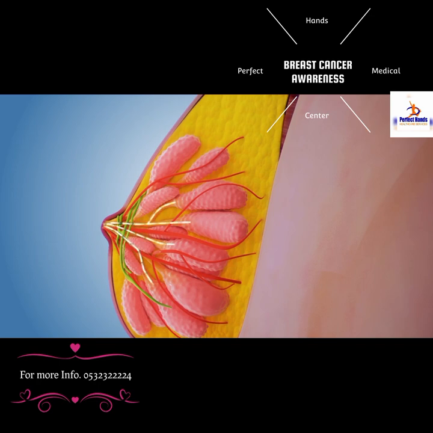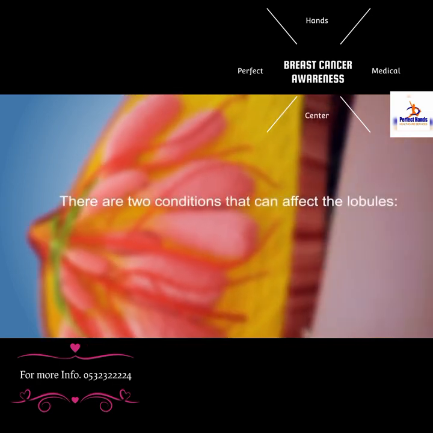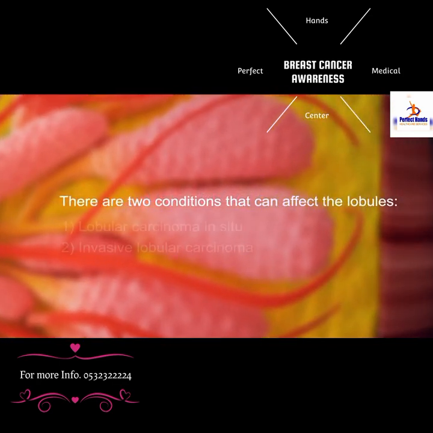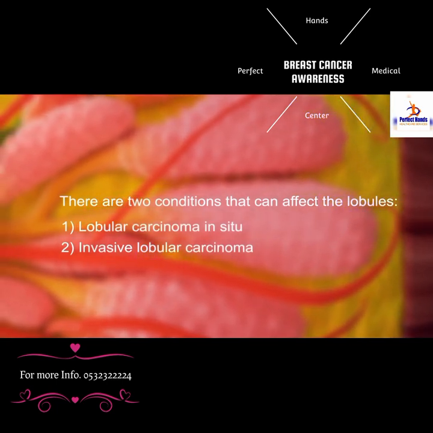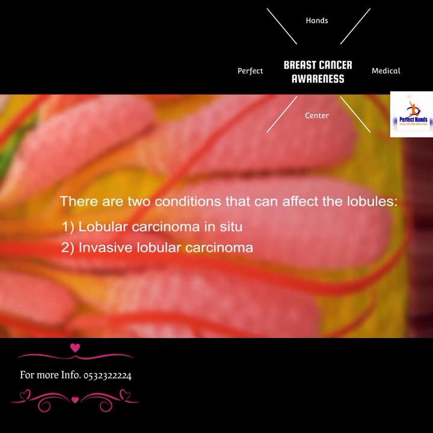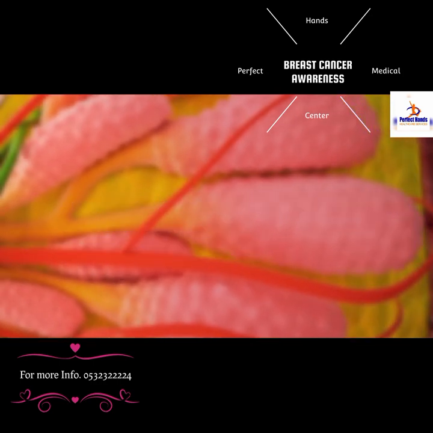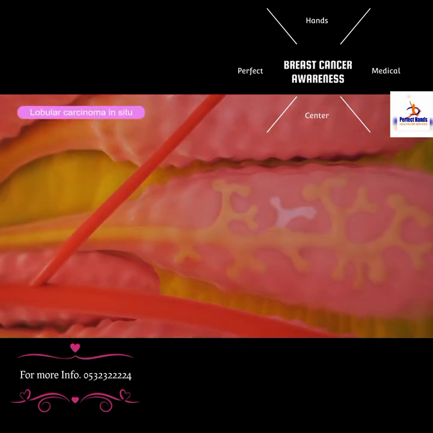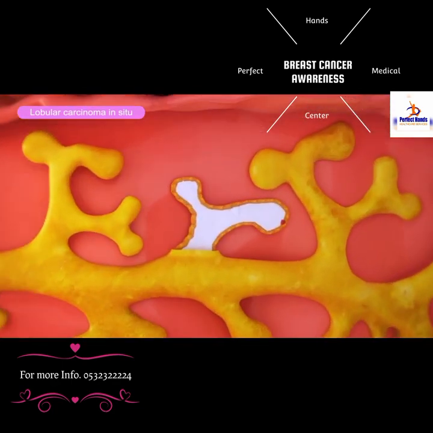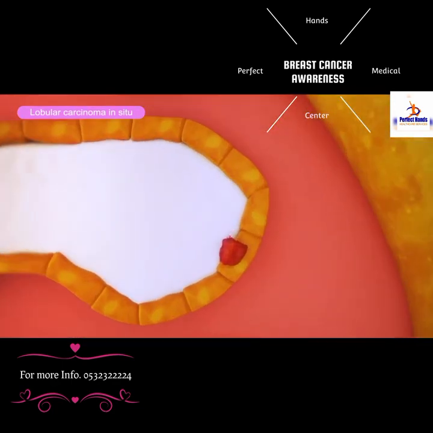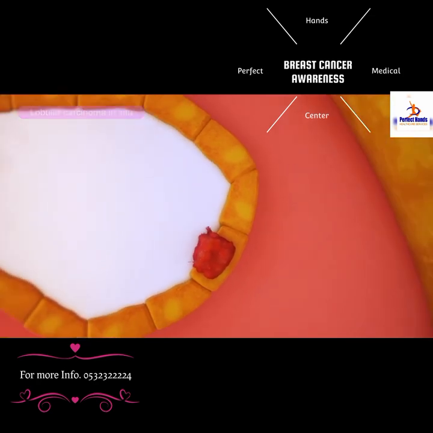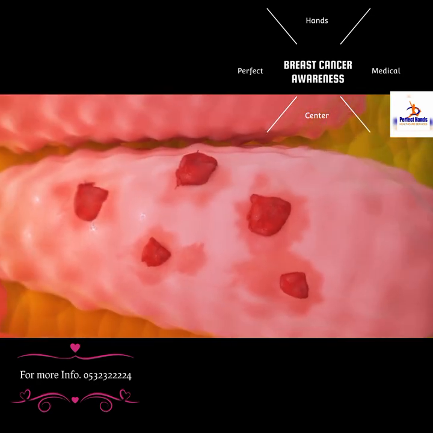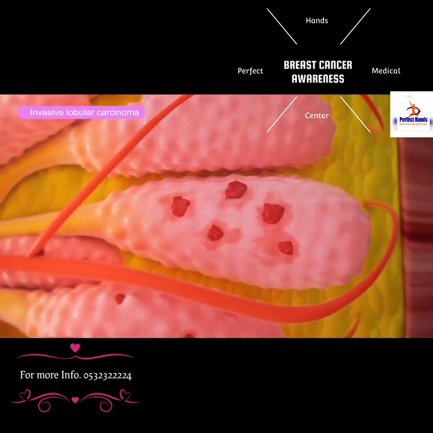Women's breasts contain glands called lobules. These are the glands that produce milk, which then moves through the ducts towards the nipple. There are 2 conditions that can affect the lobules: lobular carcinoma in situ and invasive lobular carcinoma. Lobular carcinoma in situ results in the presence of abnormal growth of cells inside the milk-producing glands of the breasts. However, if the tumor continues to grow, it moves outside through the wall of the lobule and begins to invade the surrounding tissues of the breast. This is called invasive lobular carcinoma.